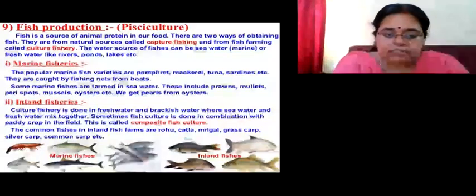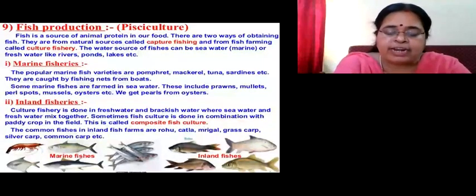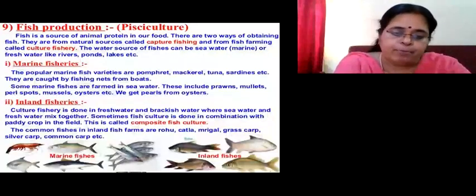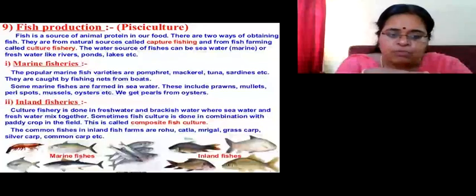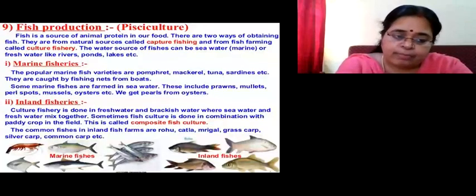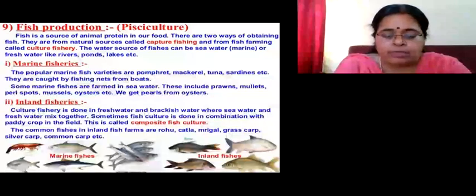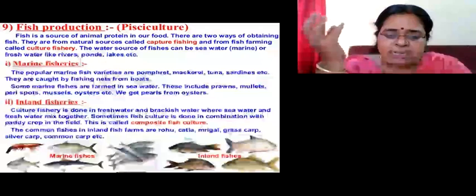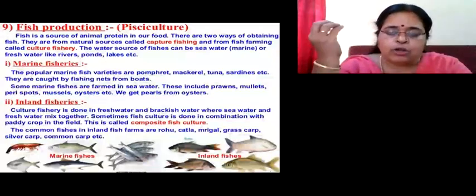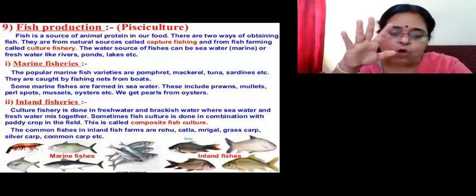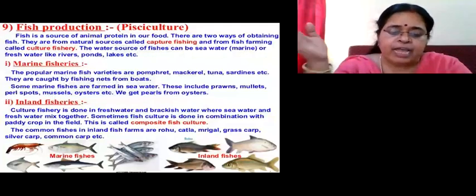Let me explain the composite fish culture. Composite fish culture means growing two or more varieties of fishes in the same pond. Different fishes, they like to stay at different levels of the water. Some like to stay on the surface, some like to occupy the middle part of the water body, or some like to lie down at the bottom part of the water body. So according to their habitats, they are grown artificially in a farm or in a water body or in any other field, so that all the living conditions are given to them and they grow there.